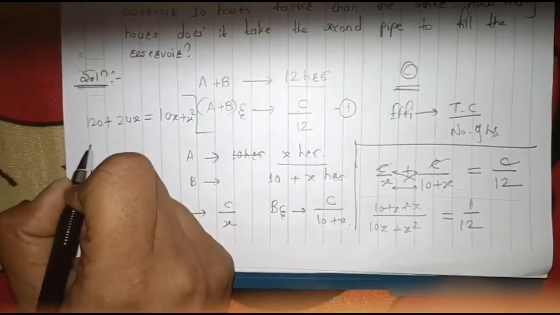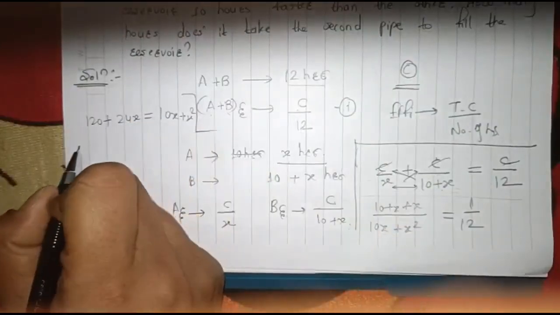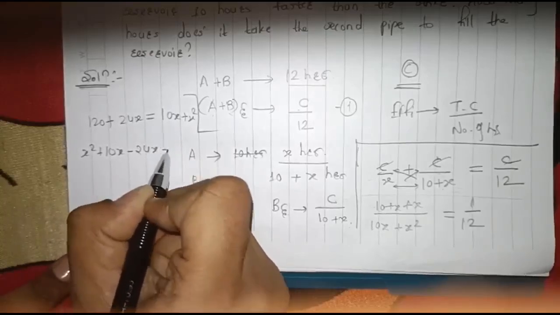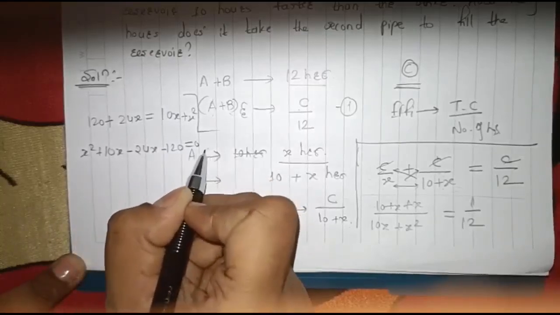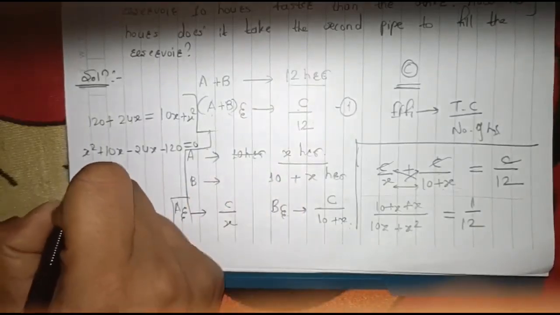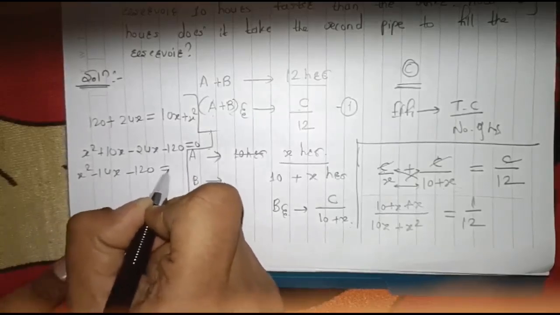Now if you take all these terms to that side, on the right hand side it would be x square plus 10x minus 24x minus 120 is equal to 0. Am I right? Now x square minus 14x minus 120 is equal to 0.